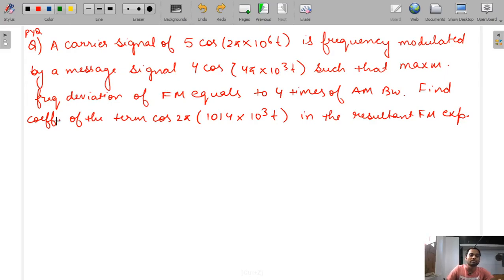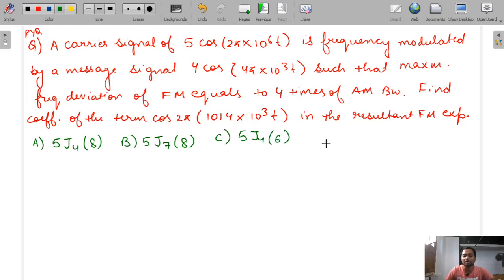I will write options with green pen so that it will look good. Option A is 5 J 48. Option B is 5 J 78. Option C is given. The one who will answer this question correctly, I will give you 5 rupees. Just solve it now in the live class. Give me your number, I will transfer on Paytm. So these are the 4 options given.